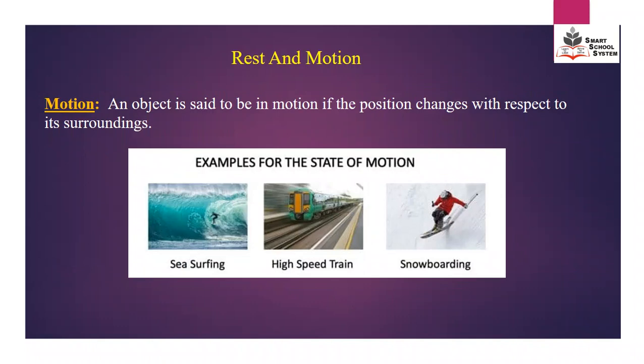But in motion, the object will change its position with respect to its surrounding. For example, sea surfing, high-speed train, snowboarding. In all examples, the objects are changing their position by moving from one place to another place. So these are in motion.